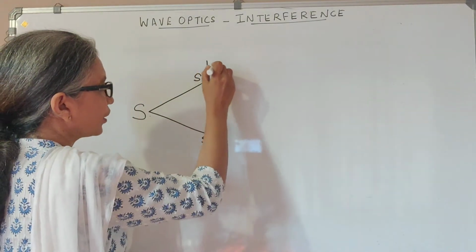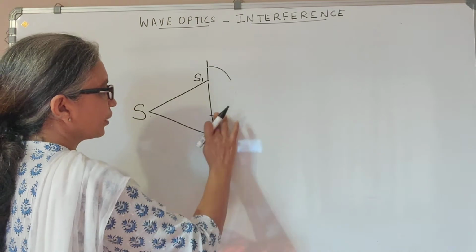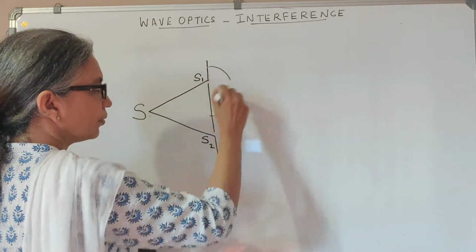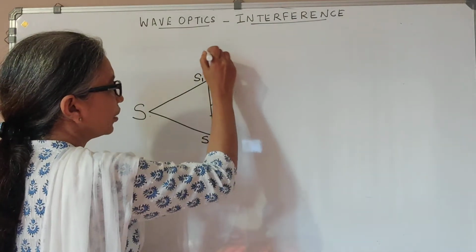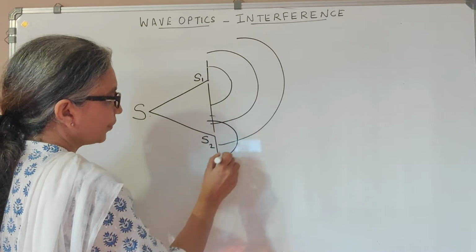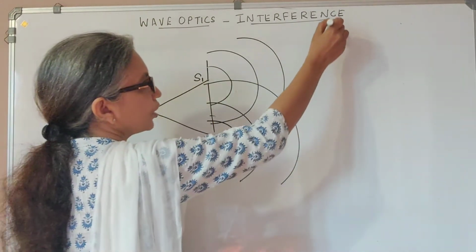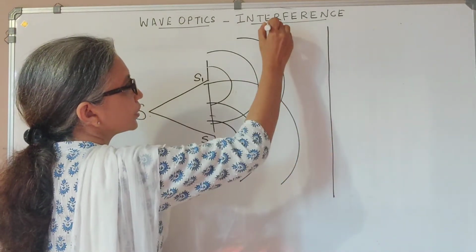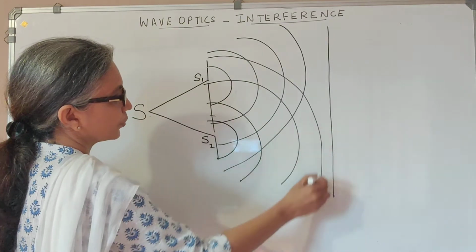So I'm going to draw spherical waves that come out of S1. So these are spherical waves. I'm just drawing it like this, but it's actually spherical waves. Okay. So we have spherical waves coming out of S1 like this, and also coming out of S2. Now if you keep a screen here, you will see these are waves coming out of S1 and S2.